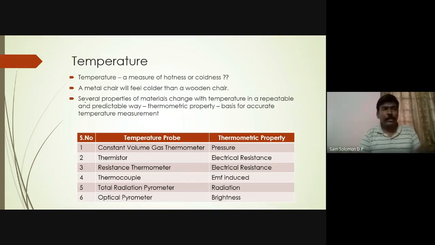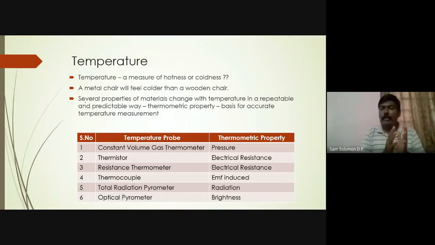In an optical pyrometer, you will have a bulb. You have to look through the bulb. The filament of the bulb, if it vanishes before the flame of the furnace, then they will say that the filament and the furnace, both of them are at the same brightness. If the filament is very bright or too dim, then it is not giving you the correct answer. The moment your filament disappears before the brightness of the furnace, then you will be able to read the temperature.